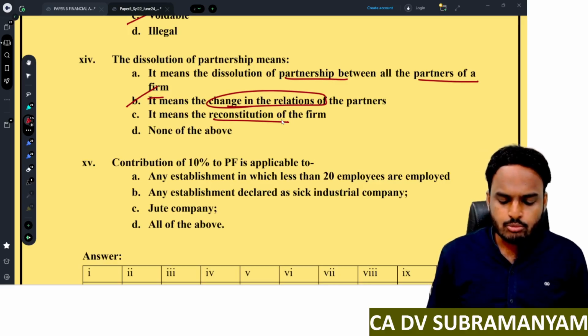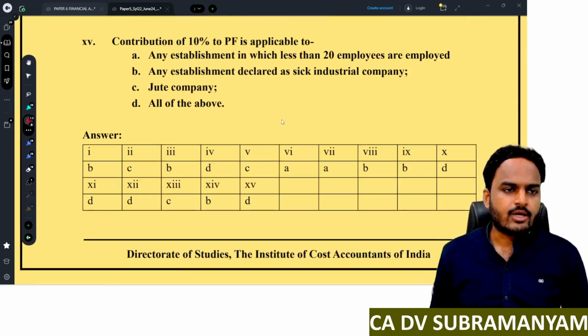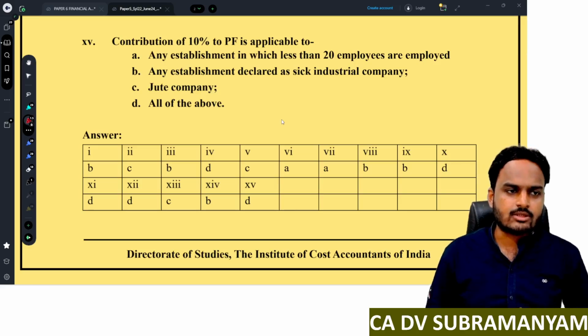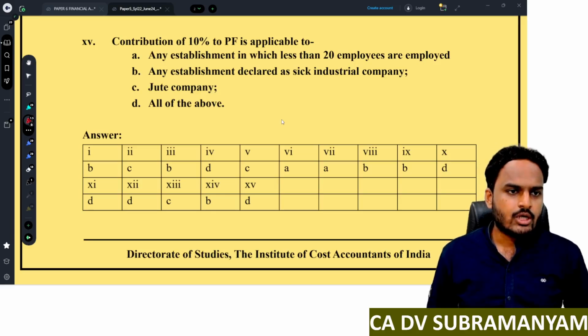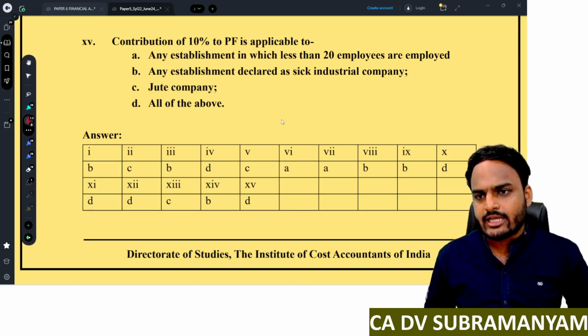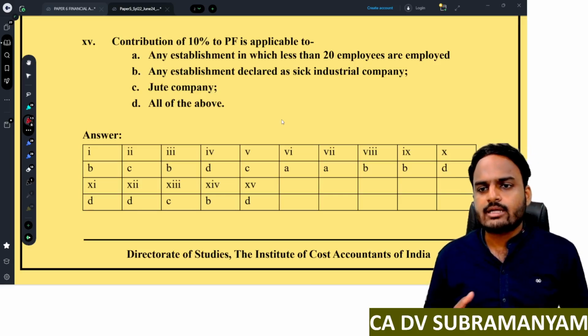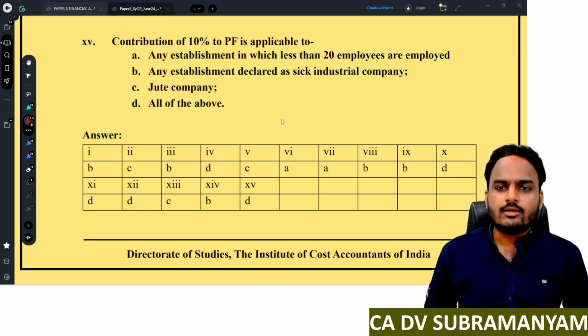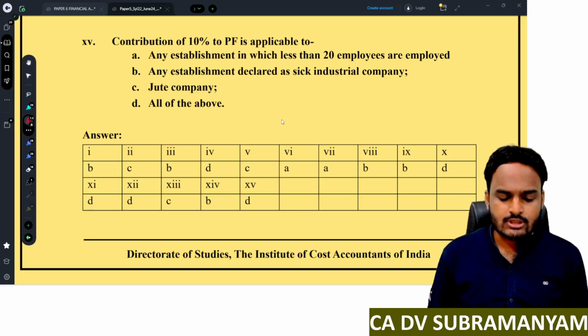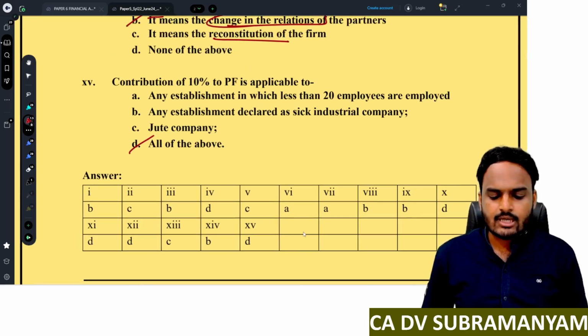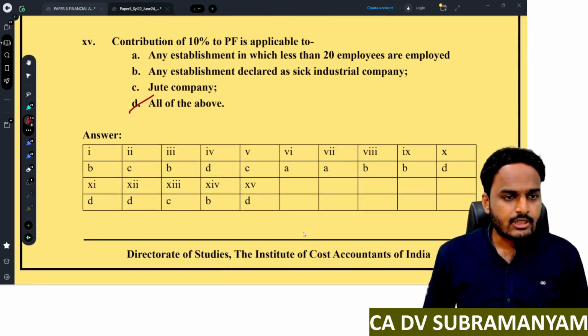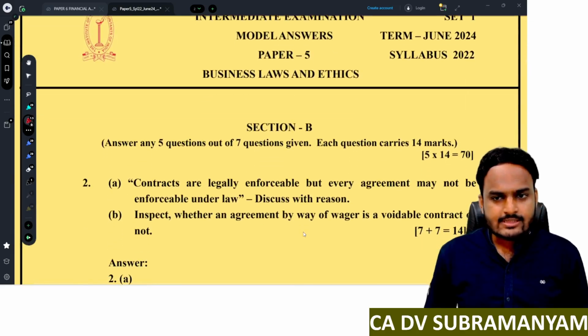Next, contribution of 10% to PF. Right now it is not 10%, it is 12%. Okay, so contribution of 10% to PF is applicable to any establishment in which less than 20 employees were employed, any establishment declared as sick industrial company, jute company, all of the above. So the right answer is all of the above. So above mentioned companies, yes, it is applicable. Is it clear? So multiple choice questions completed.